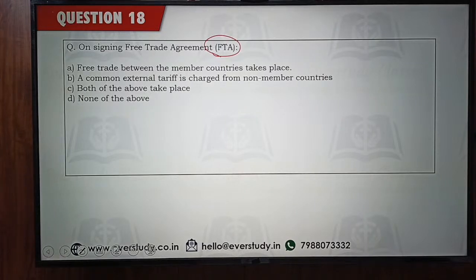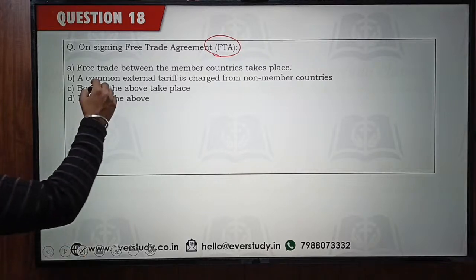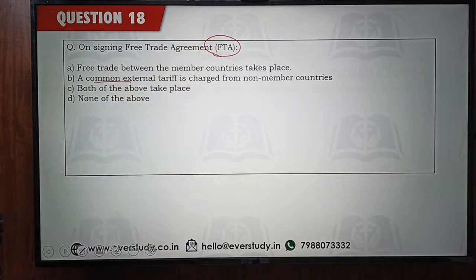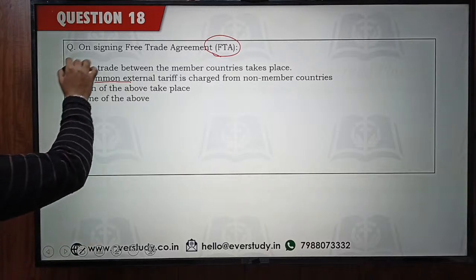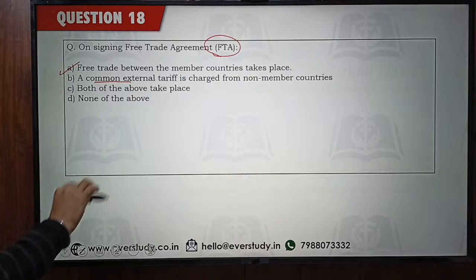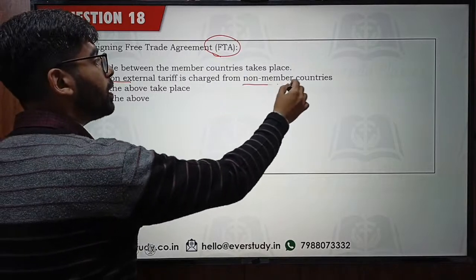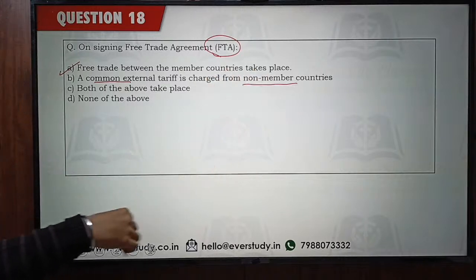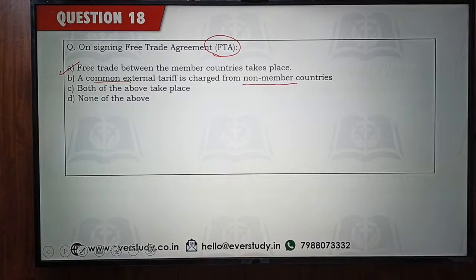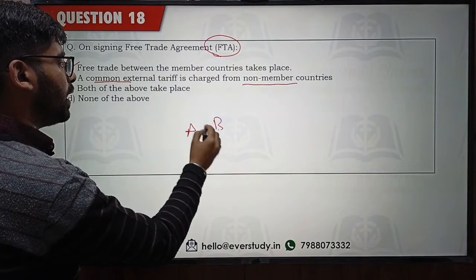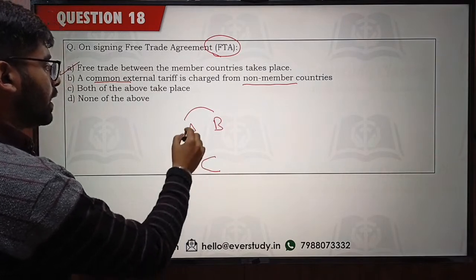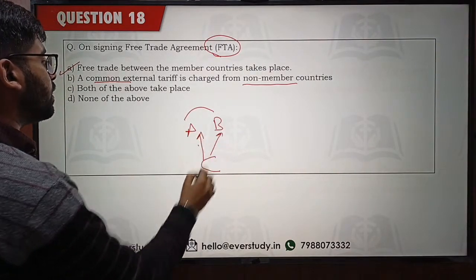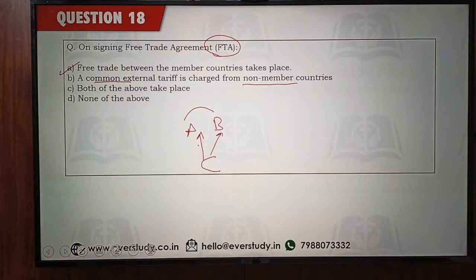Okay, so I'm getting answer is option number A and C. Again, people getting confused between A and C. Common external tariff. Look, you have signed a free trade agreement, so within the FTA, what is going to happen for you? Free trade is going to happen. Option number A is correct. But are you going to have a common external tariff from non-member countries? Asian countries signed an FTA, so from the countries outside, are they going to charge a common tariff? Let's say two countries A and B signed an FTA. There is a country C. The goods that come from country C into A and B, are they going to charge the same tariff on this or not?